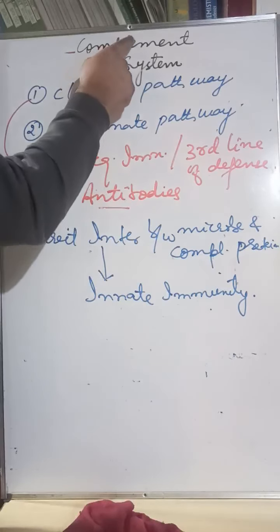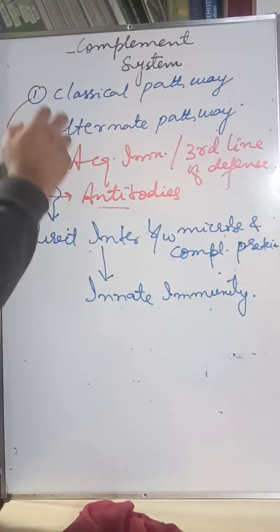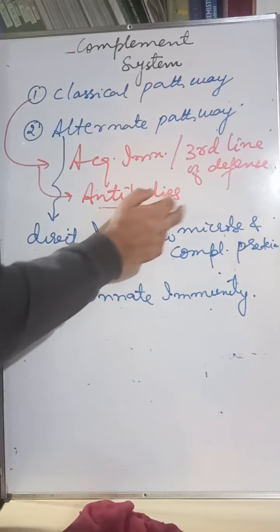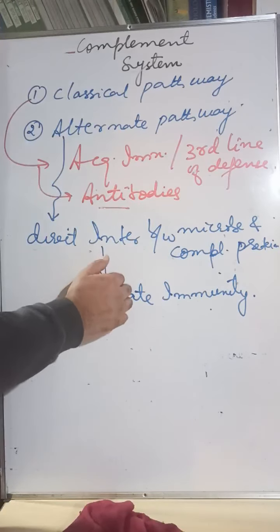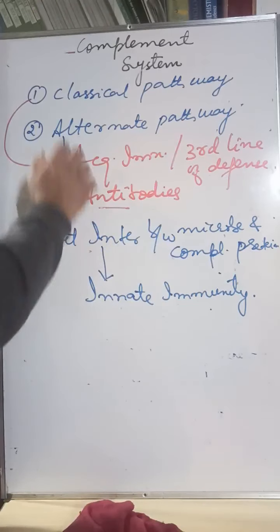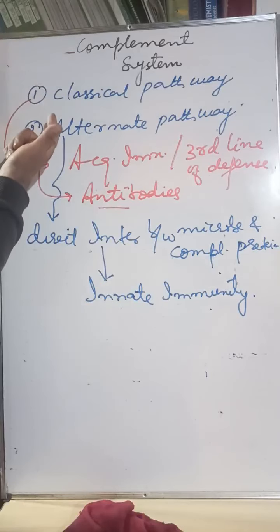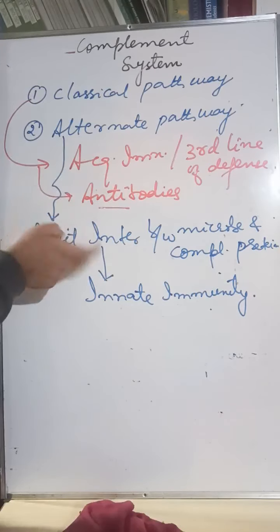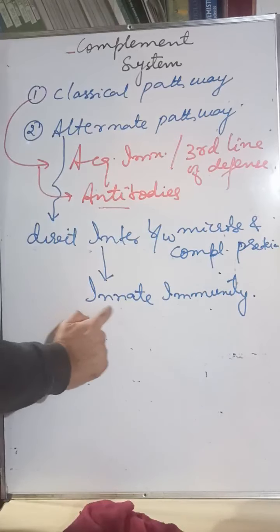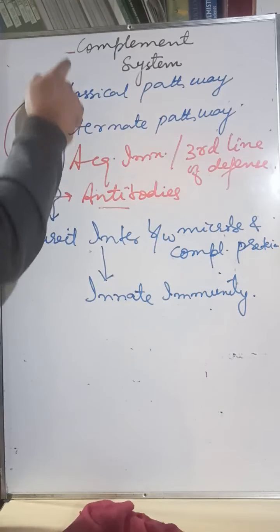So we will understand complement system activation through the alternate pathway. What does it mean? It is direct interaction between the microbe and the complement protein, and it is a part of innate immunity. We have to discuss complement system activation through the classical pathway and through the alternate pathway. But what is the topic under discussion? Are we discussing acquired immunity, or innate? We are discussing innate immunity. There is a direct interaction, and we will also see how the classical pathway activates the complement system.